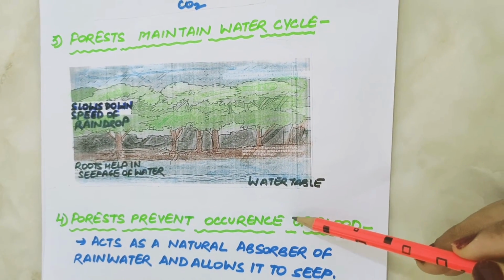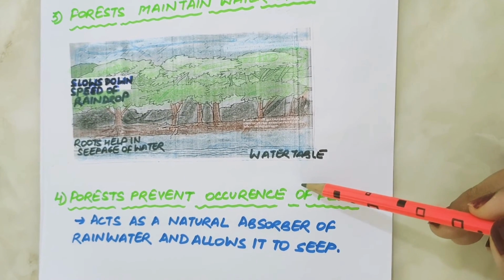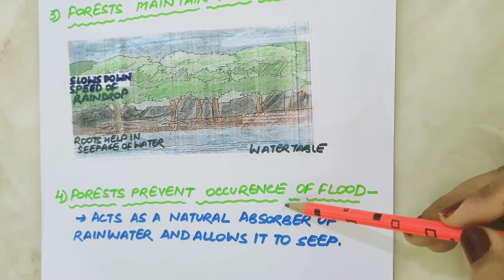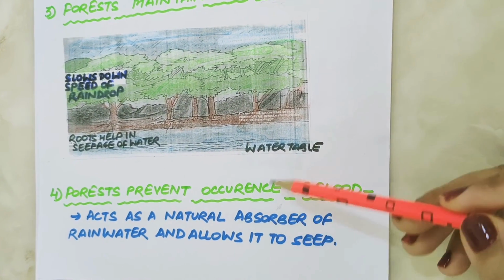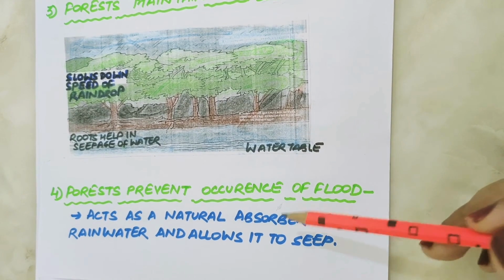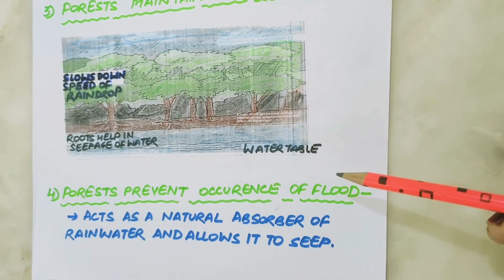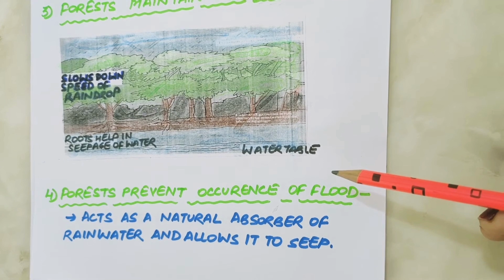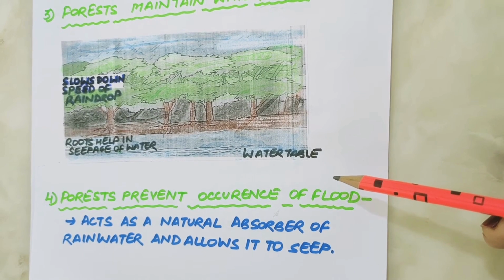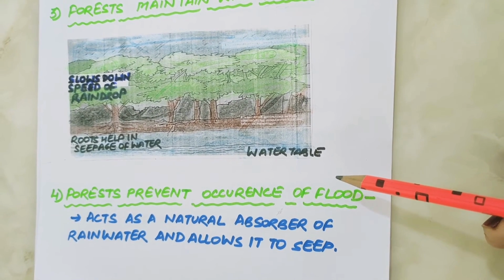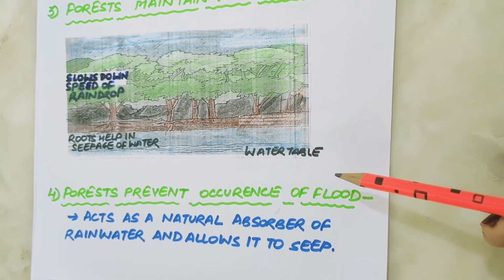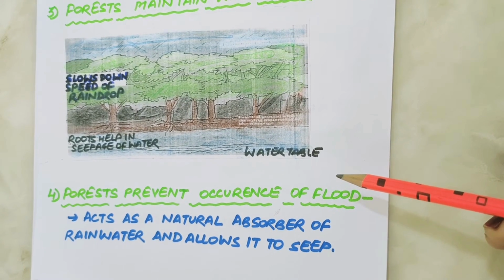Forests prevent occurrence of flood. The forest acts as a natural absorber of rainwater and allows it to seep. It helps to maintain the water table throughout the year. Forests not only help in controlling flood but also help to maintain the flow of water in the streams, so that we get a steady supply of water.